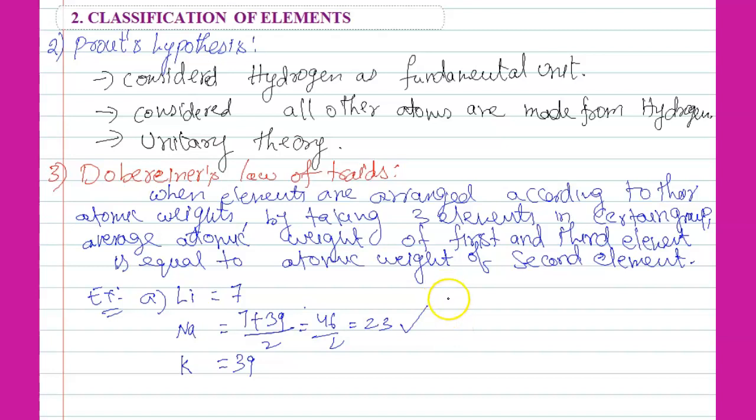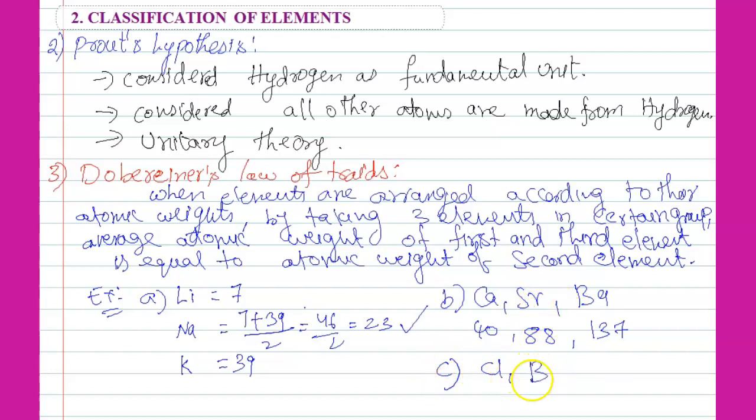The atomic weight of calcium is 40, barium is 137. If you take the average of 40 and 137, we get 88, which is nothing but the atomic weight of strontium.